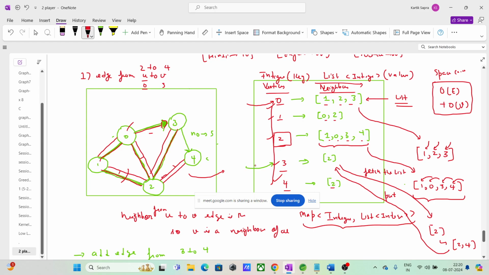Let us suppose here we want to add an edge from 0 to 4. Directed edge. So we want to make 4 the neighbor of 0. So we will simply go to 0 and fetch the list. See, in a hash map, fetching the list is order of 1. Hash map get operation is order of 1. Put operation is also order of 1.